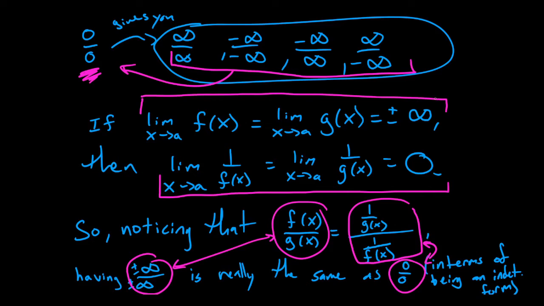So, cool. This is the basic sort of motivation for all of the rest of the tricks we're going to do with L'Hopital's rule. We're going to figure out all of the different ways we can turn something, some ill-behaved, not a number type thing, into a nice indeterminate form, into the 0 over 0 indeterminate form. We won't so much focus on doing these tricks every time we actually do a problem, but it is the justification, at least theoretically, for why we're able to do L'Hopital's rule to so many different things. All right, let's see the first case.